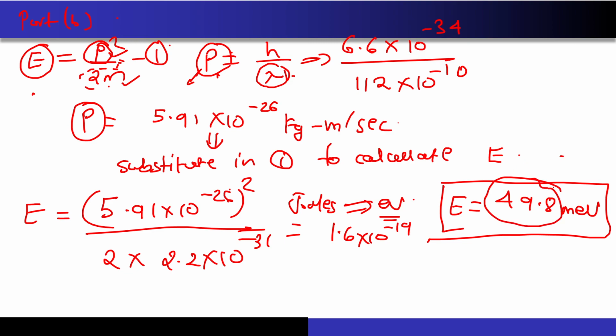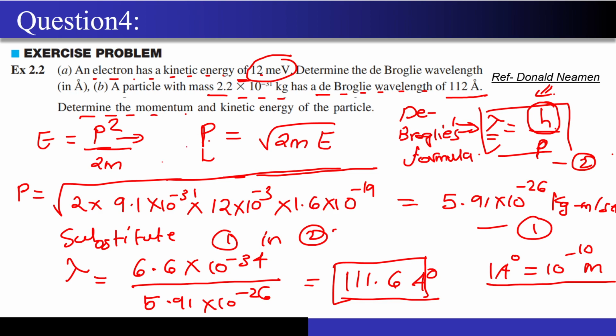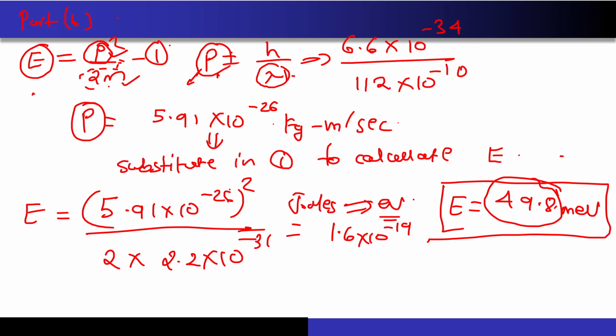So you know the reason why these two energies came different. Of course the mass was different, and if you compare the momentum numbers, in the first part the momentum that we got was around 5.91 into 10 to the power minus 26. In this question also we got almost the same number, maybe a few digits will be different. But the thing that was different was the mass that we have for this particle.